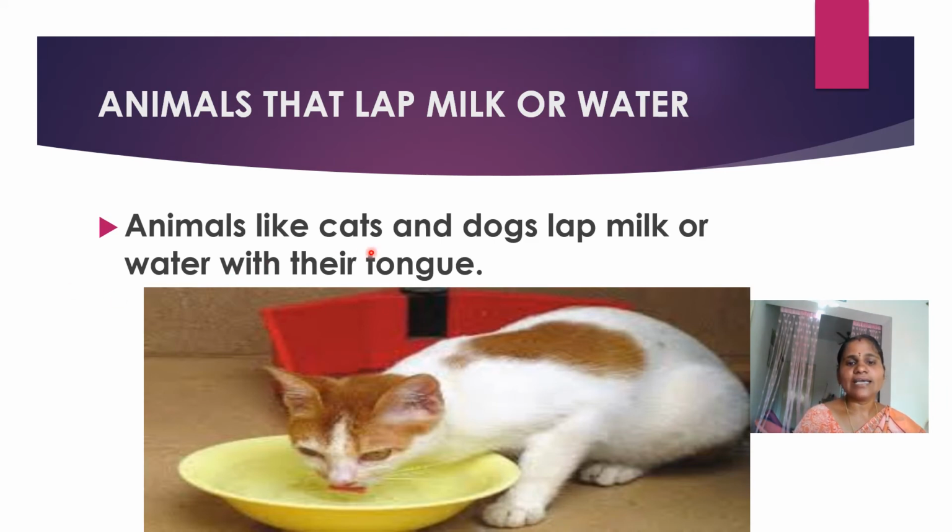Animals like cats and dogs lap milk or water with their tongue. Observe in the picture how the cat is drinking the milk. It is lapping. Even the dog takes water through the tongue only. How do buffaloes and cows drink directly? These animals will not do like that. They will lap up.